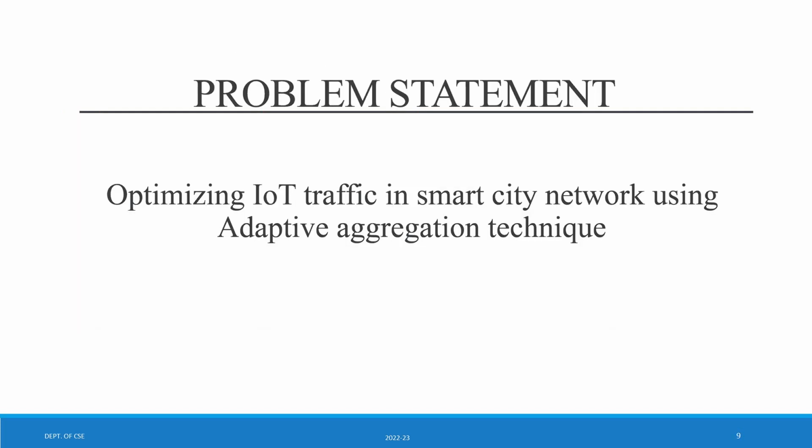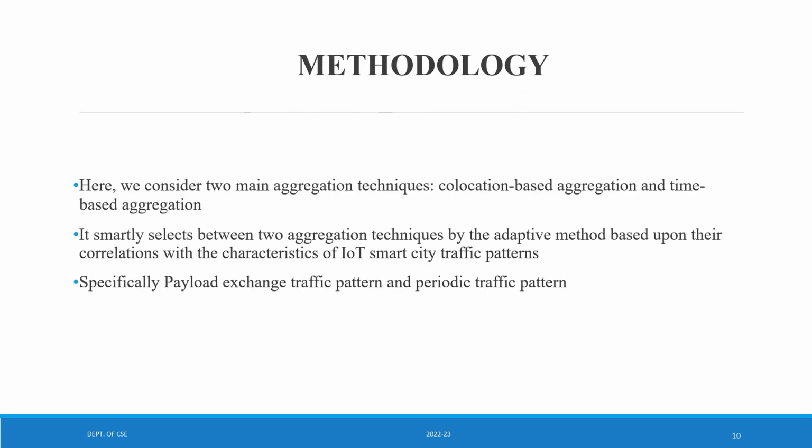Now the problem statement on today's topic: optimizing IoT traffic in smart city network using adaptive aggregation technique. Here we'll be discussing the adaptive aggregation technique, and how the adaptation process takes place between time aggregation and collocation aggregation methods. For the methodology, we consider two main aggregation techniques: collocation based aggregation and time based aggregation, as discussed before. It smartly selects between the two aggregation techniques by the adaptive method based upon the correlations with the characteristics of IoT smart city traffic patterns.